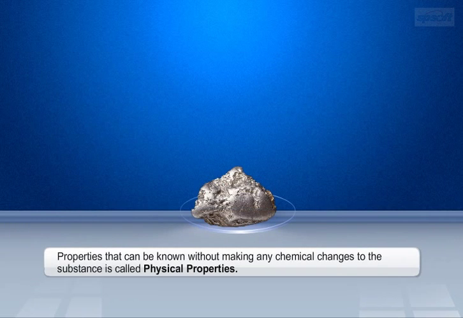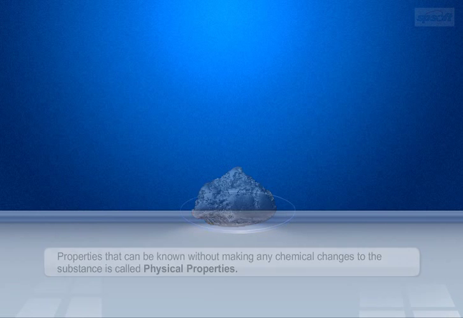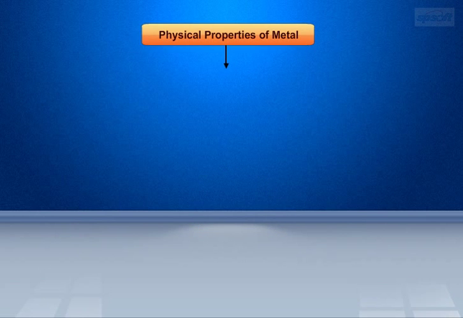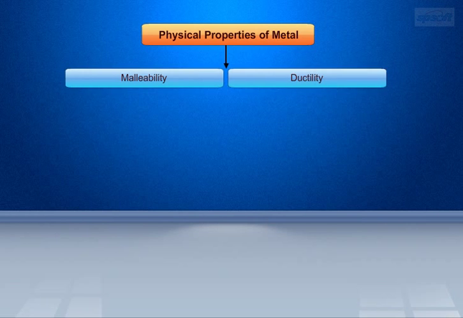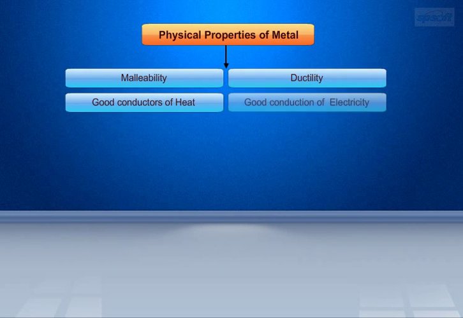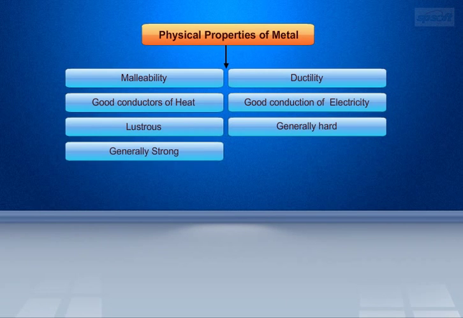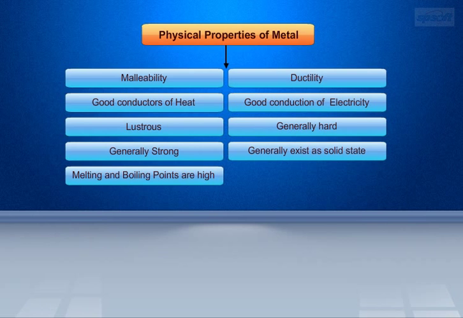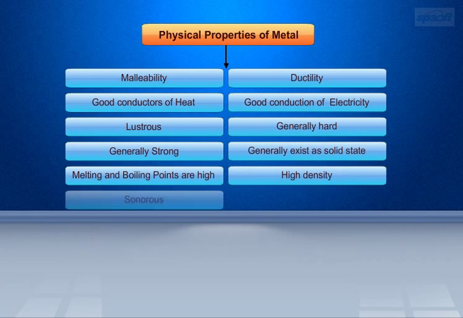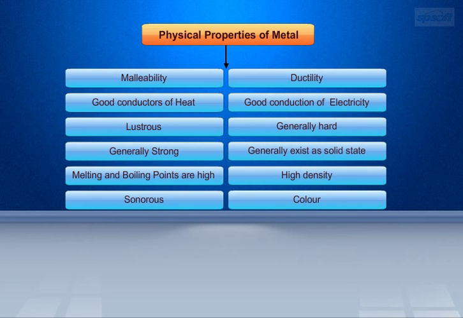What do you mean by physical property? Properties that can be known without making any chemical changes to the substance are called physical properties. Physical properties of metals are malleability, ductility, good conductors of heat, good conduction of electricity, lustrous, generally hard, generally strong, generally exist as solid state, melting and boiling points are high, high density, sonorous and color.